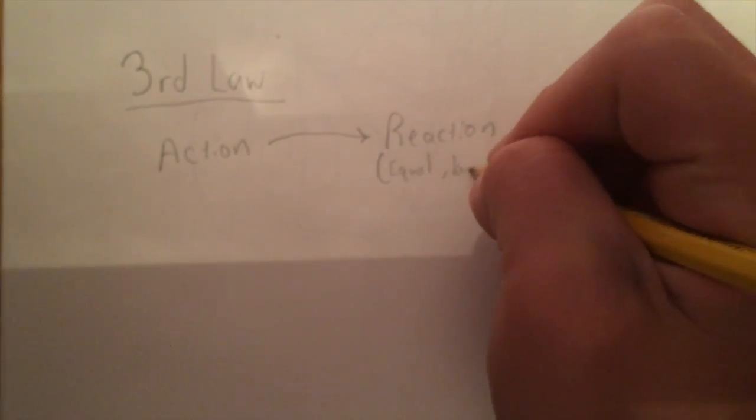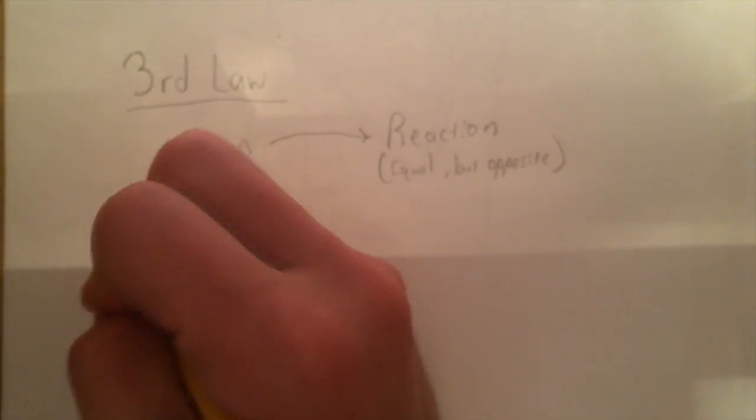Lastly, let's get to the third law of motion. Newton stated that every action has an equal but opposite reaction. Getting back to the ball, let's say there's a wall at the end of the hill.